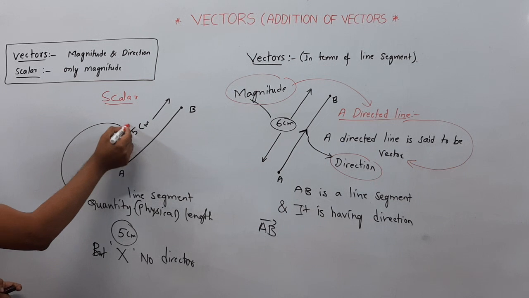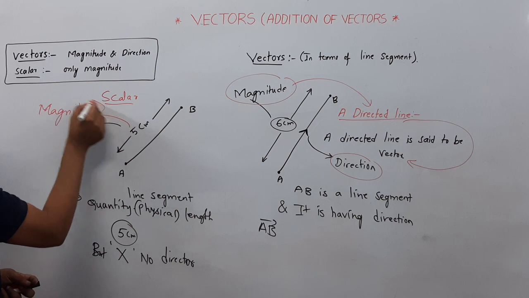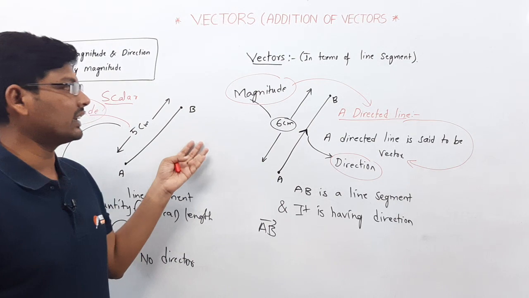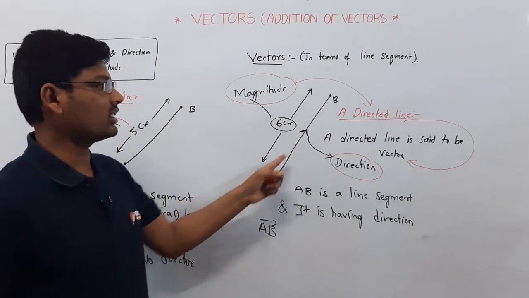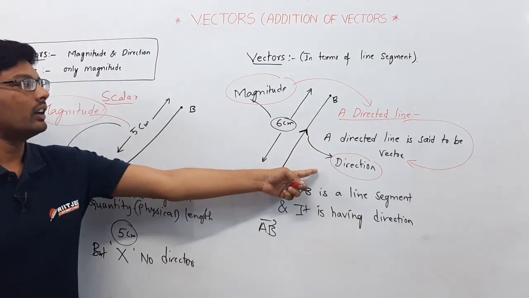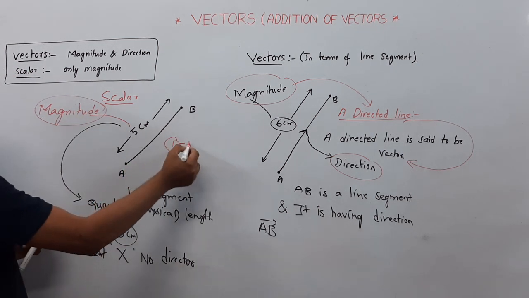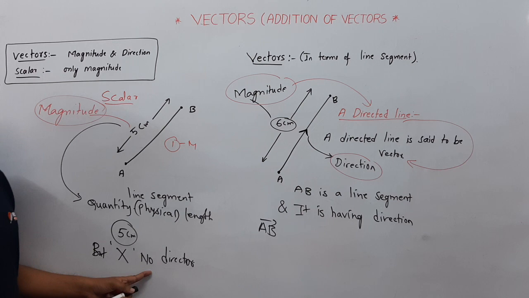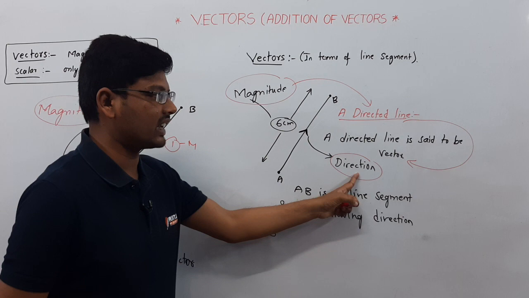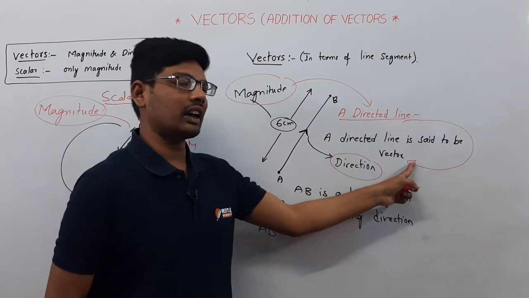If it has only magnitude, and magnitude is nothing but length, displacement or distance, anything can be considered as magnitude. The direction, the way the line is going, is nothing but direction. If the line has only magnitude, that is a scalar quantity. The line which has magnitude as well as direction is a vector. A directed line is said to be a vector.